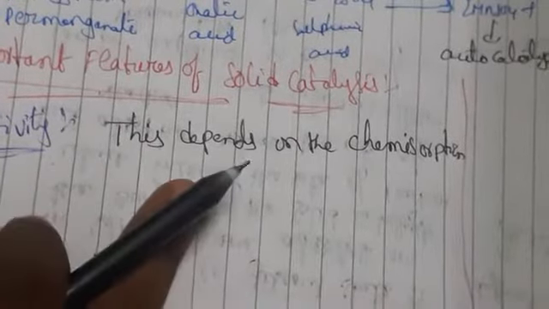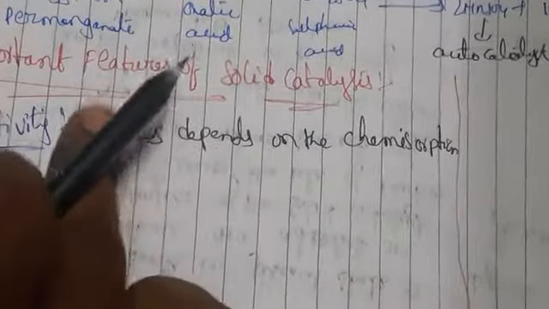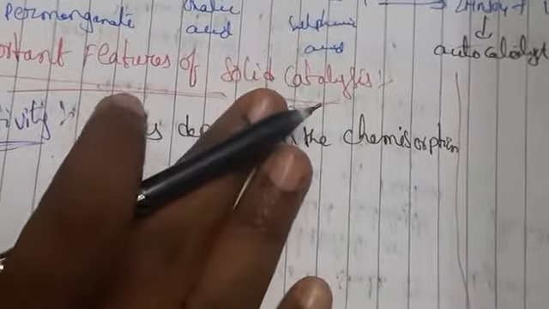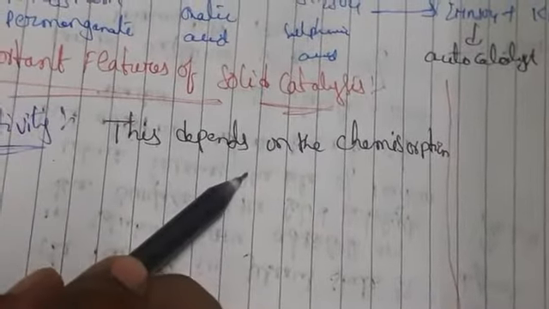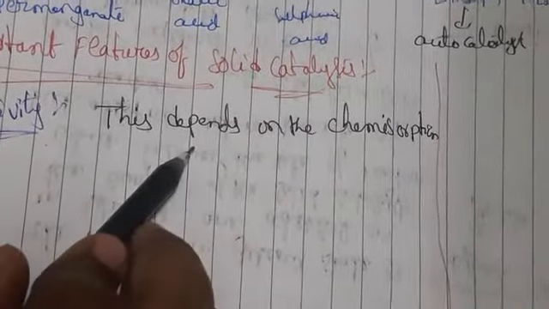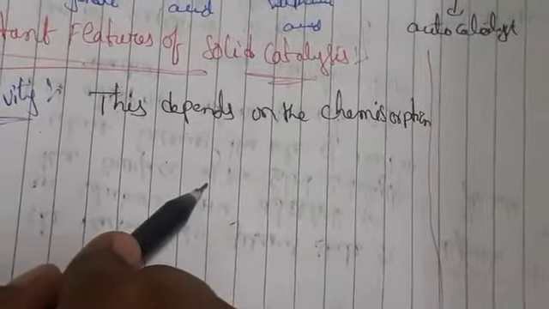The catalytic activity increases from group 5 to group 11 metals, with maximum activity shown by group 7 to 9 elements of the periodic table. So what is activity here?